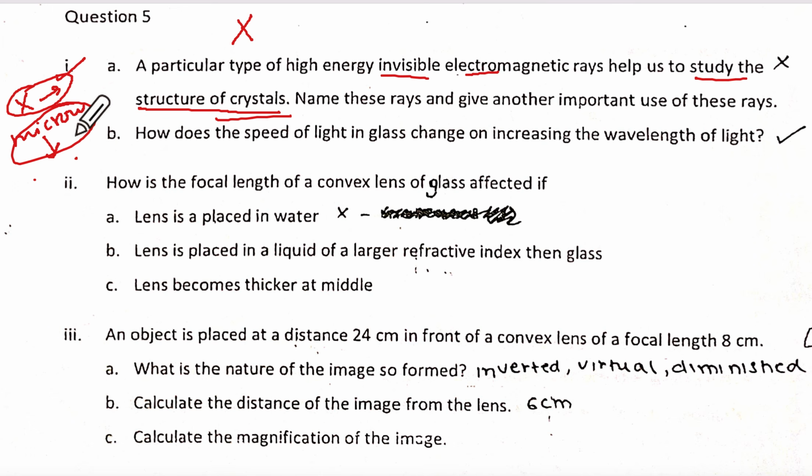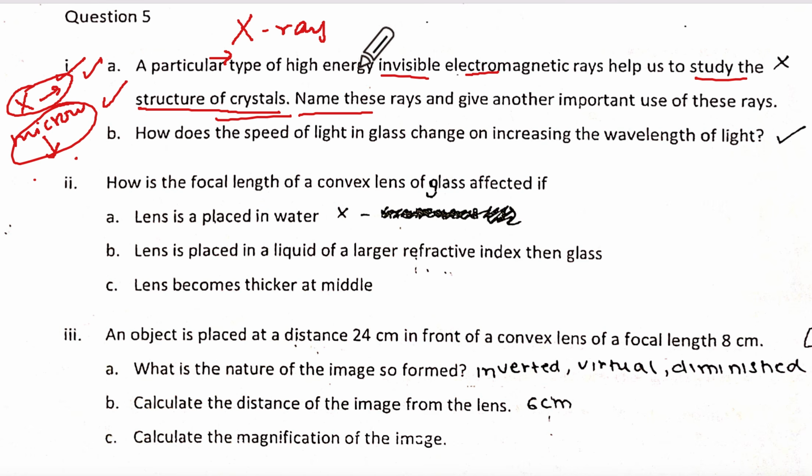Okay, did you understand? Have you marked it? Did you understand the difference between the two? So now in this case, which one are we talking about? It means X-ray. Give another important use of X-ray. It is common sense also. For X-rays, what do we say? To detect fractures in bones and teeth also, correct?